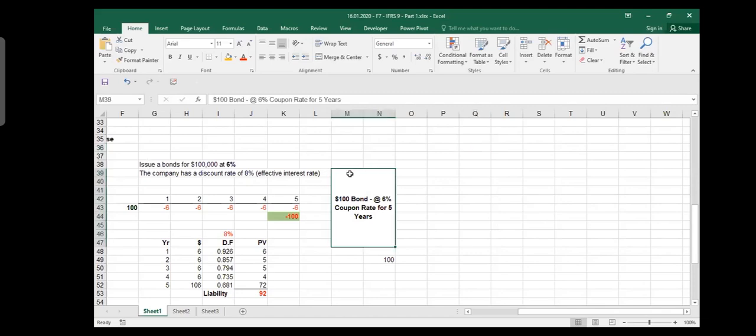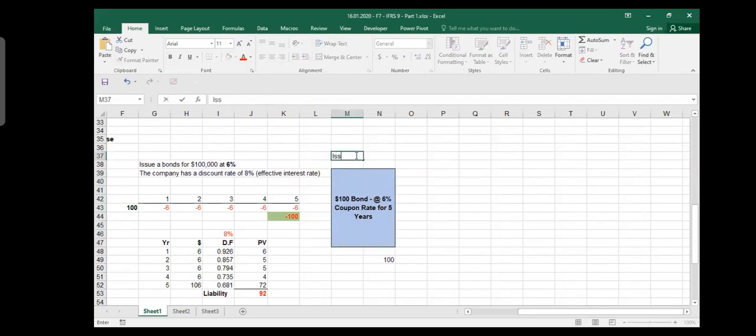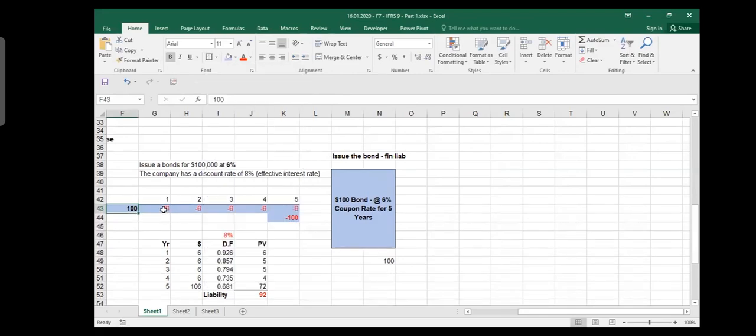We started the story from here, that we issued a bond. We are issuing the bond, we are not buying the bond. So when we issue the bond, for us, it is going to be a financial liability. The issuer has the financial liability. The buyer of the bond, the holder of the bond, has an asset. For me, it is a liability. So I'm issuing the bond for $100 at a 6% coupon rate, which means 6% interest for 5 years. What will happen? I will receive $100 today, and then I will give you $6 each year as interest for 5 years, and then at the end of the 5th year, I will also give you $100 back. So essentially, I'm receiving 100 now, and I'm going to pay 100 and 6 6 6 in future.